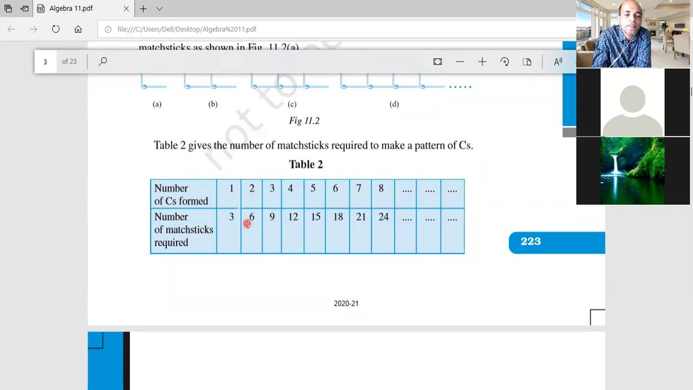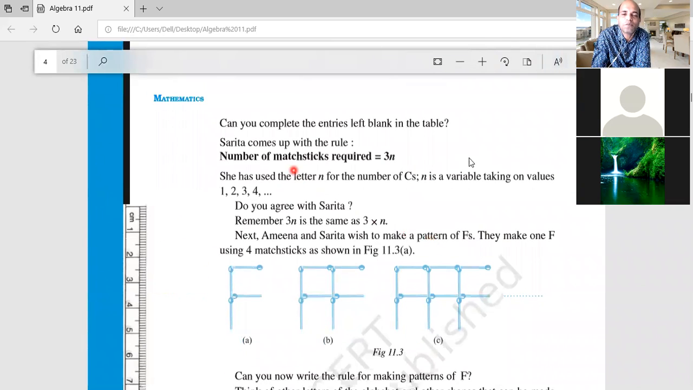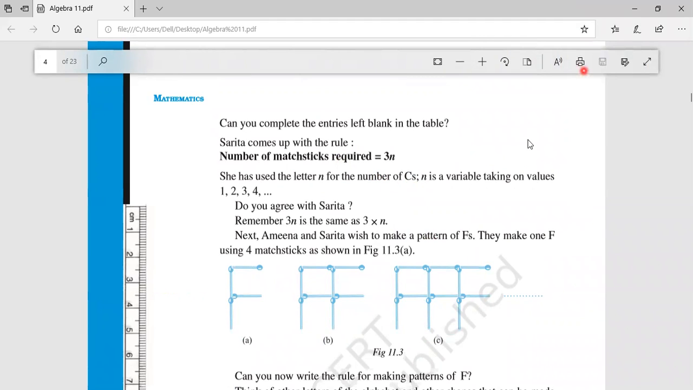Okay, multiples of 3. But what is the multiple of 3? We can say the number of C's multiplied by how much? Multiplied by 3. Yes or no? Look, if you multiply 1 with 3, it's 3. 2 with 3, 6. 3 with 3, 9. Getting? Yes, sir. Look, this is the formula. I told you to guess, but you people guess only to some extent. You see, this is the formula.